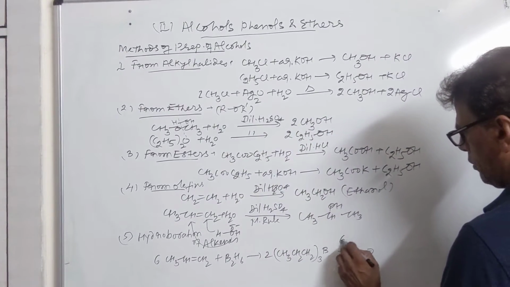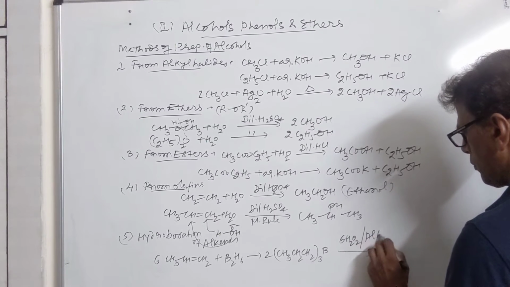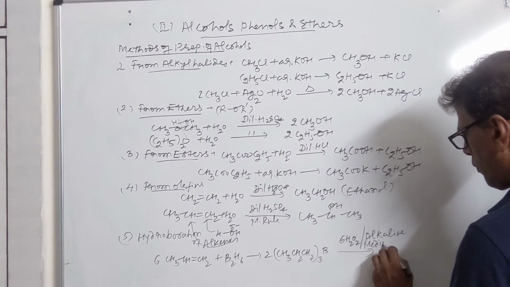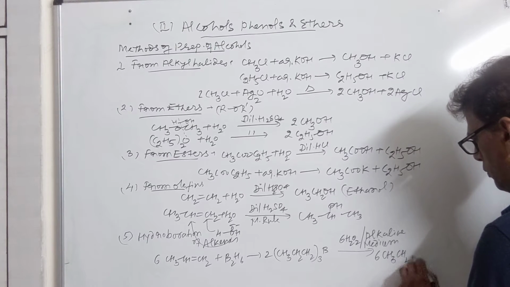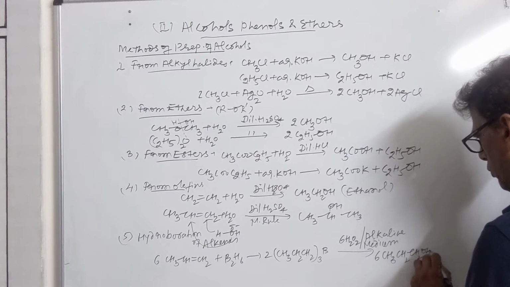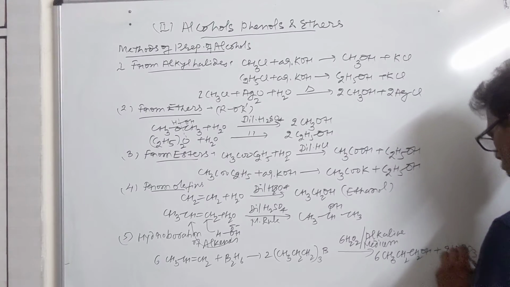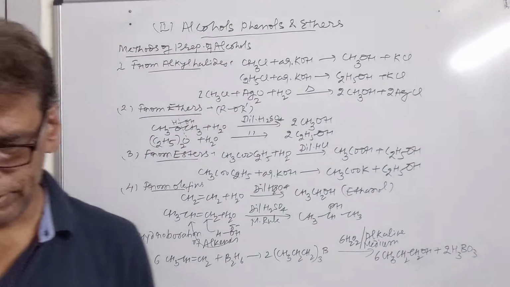It is subjected to treatment with alkaline hydrolysis. It will give you 6 molecules of propyl alcohol. Along with that, you get 2 molecules of boric acid. So this reaction is called the hydroboration oxidation reaction.